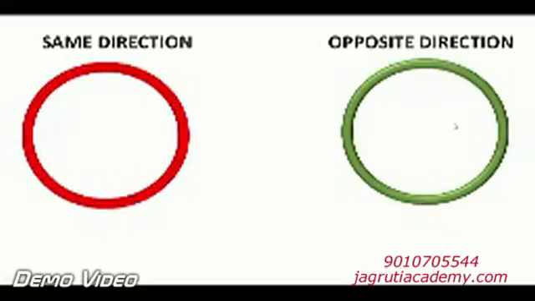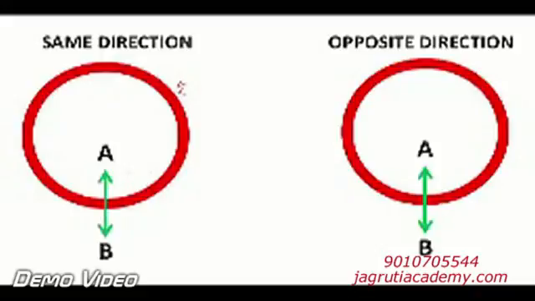Basic understanding about the circular track. It's a circle, and two or more persons are running on a circular track. You can see that I took two persons here. One is A, the other one is B, who are running in a circular track.